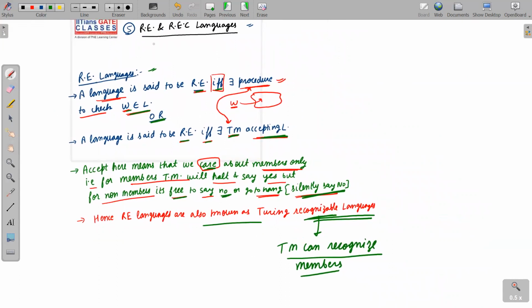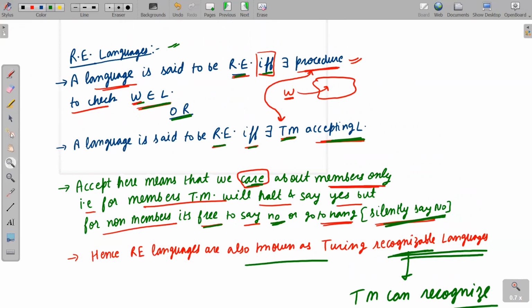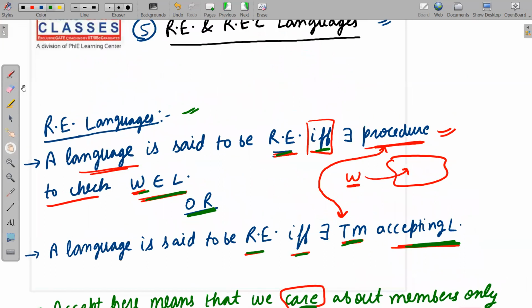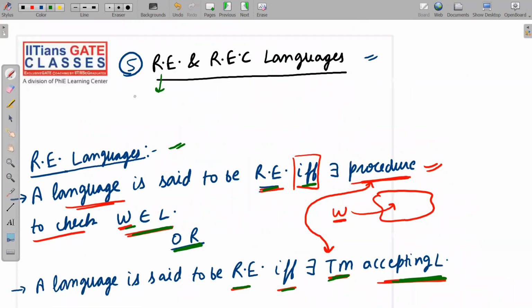And what exactly are RE and REC languages? I think I have not given you the full form of these, so let me give you the full form also. RE means recursively enumerable languages, and REC means recursive languages.